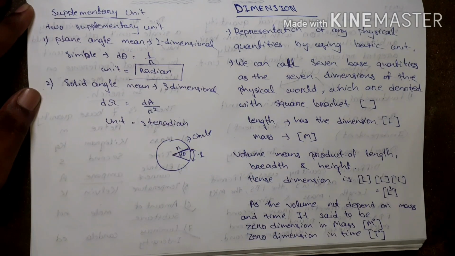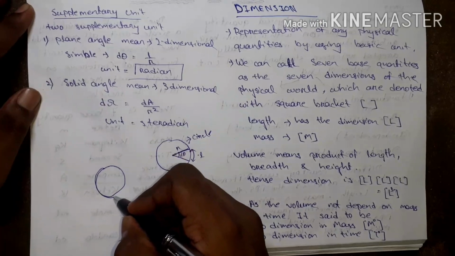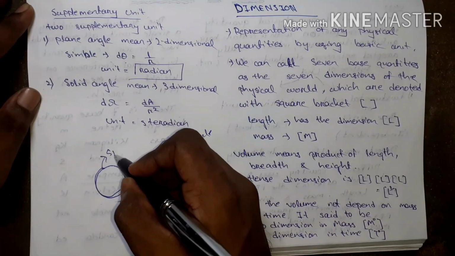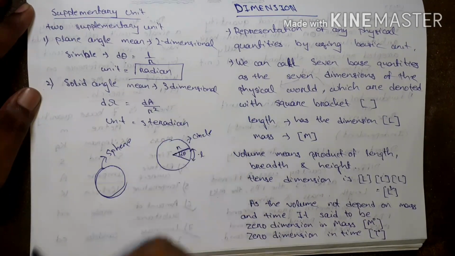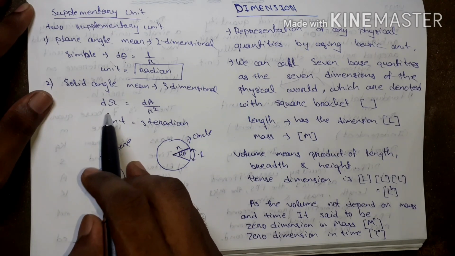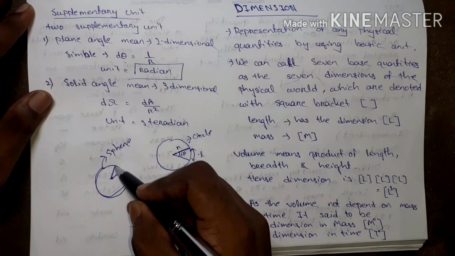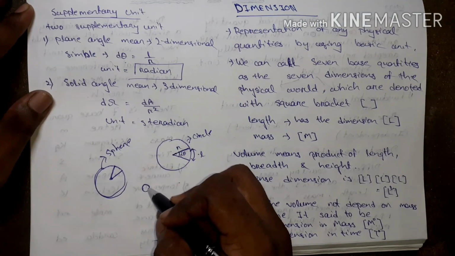Such as solid angle means three dimensional. That is not a circle, it is a sphere, and its symbol is d omega. D omega means, for a sphere, it is observed as a cone.